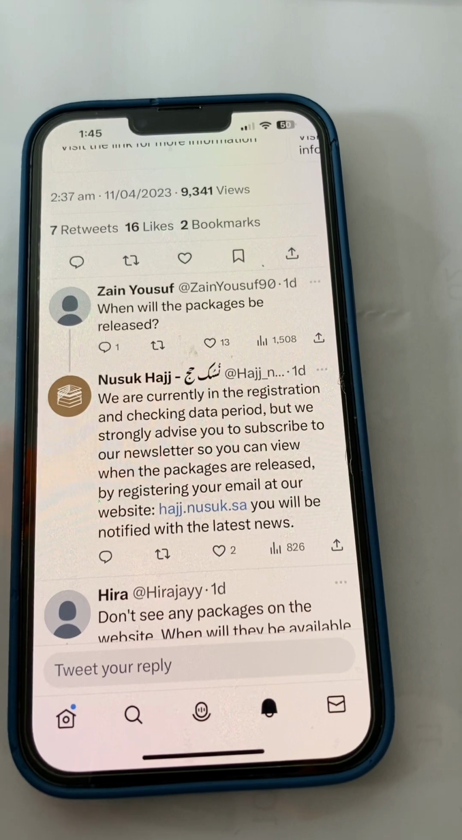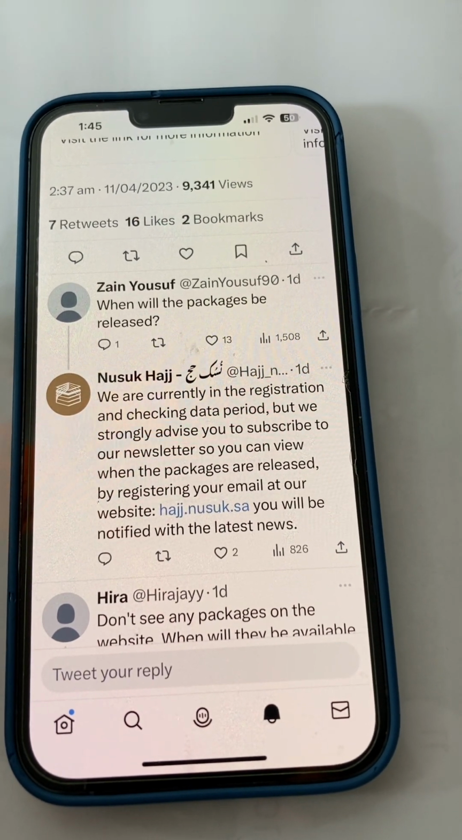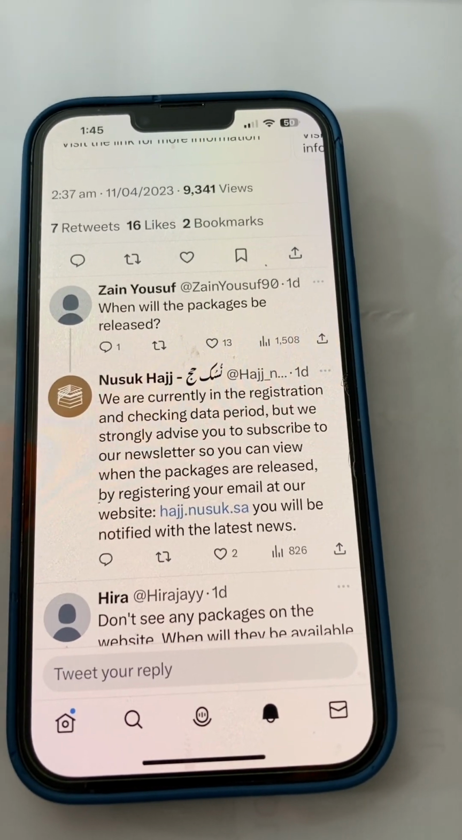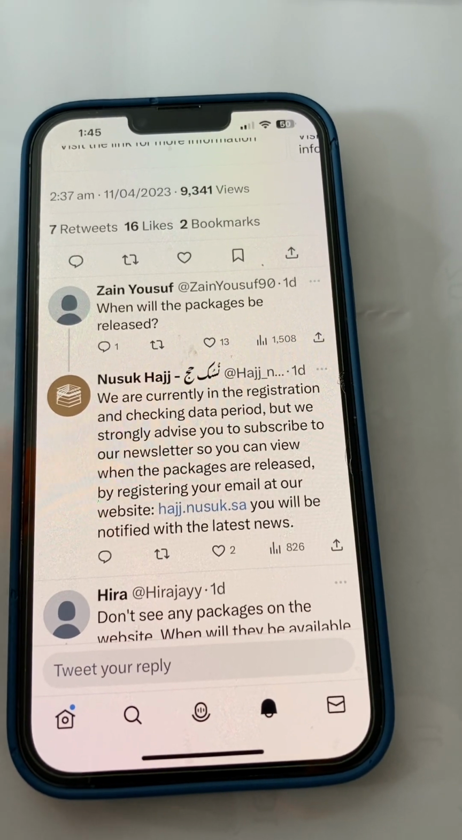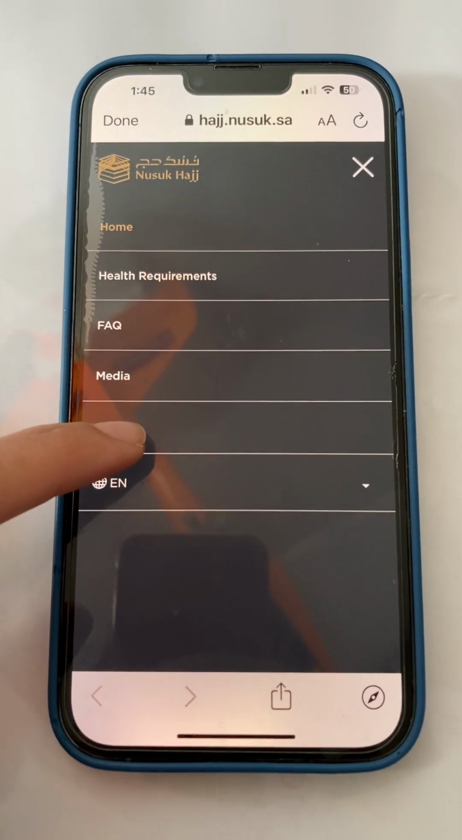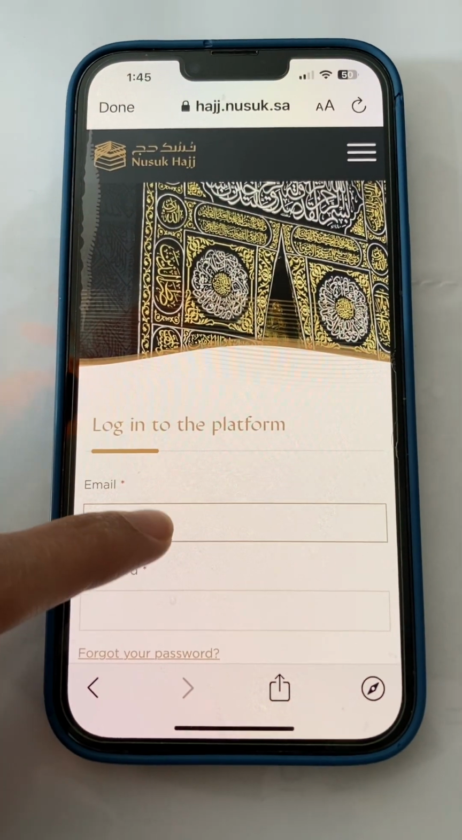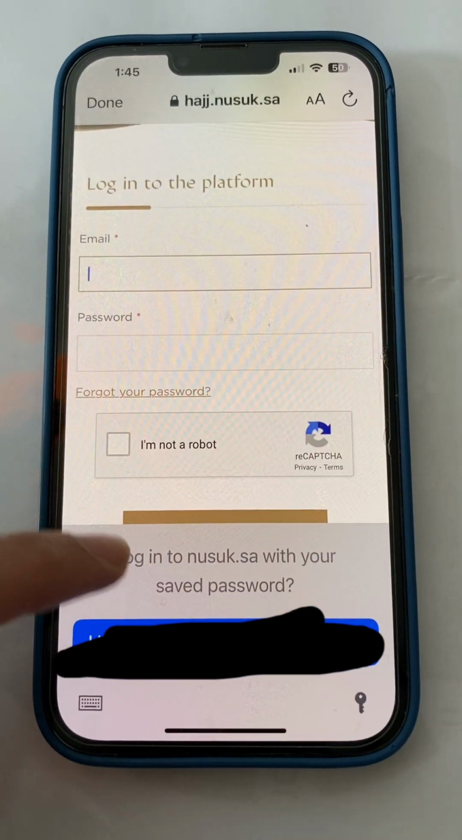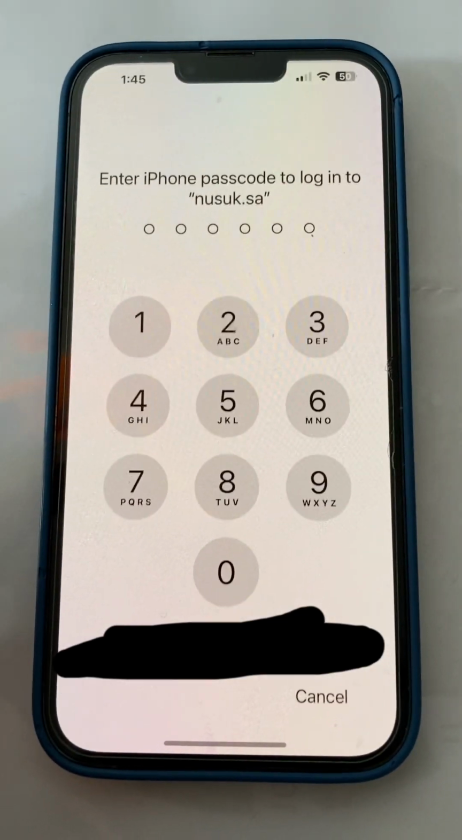Now I will show you my account today, because last time my application was rejected because I uploaded the wrong documents. So now I uploaded the right documents and now my application is accepted. If you want to see your application status, you can go to the Nusuk Hajj website and press sign in. After that you can add your email address and password.